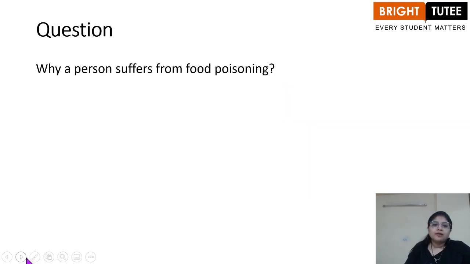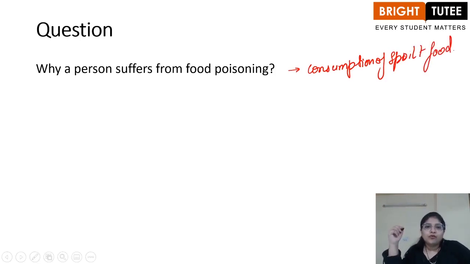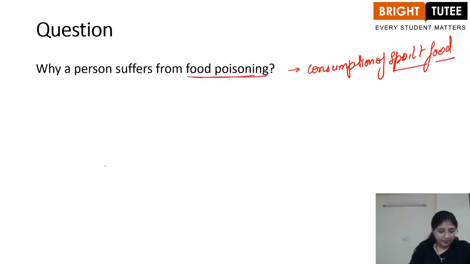Why does a person suffer from food poisoning? So a person suffers from food poisoning because of consumption of spoiled food, right? So the food that we are talking about here is spoiled because of the microbes, and these microbes produce toxic substances in the food, right? Thus causing the food to spoil, and if a person eats such kind of food, it causes food poisoning.